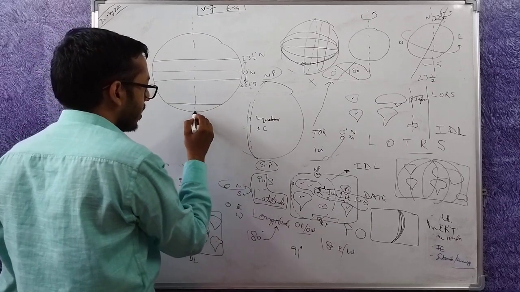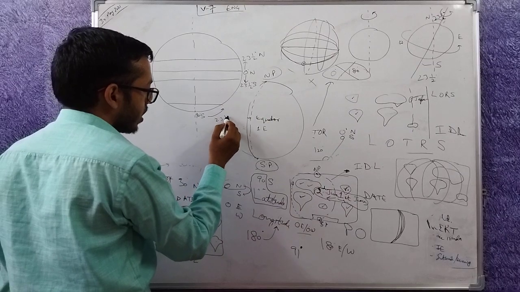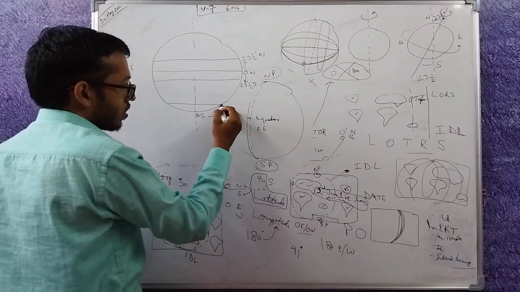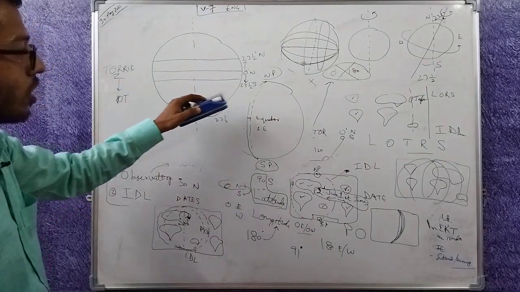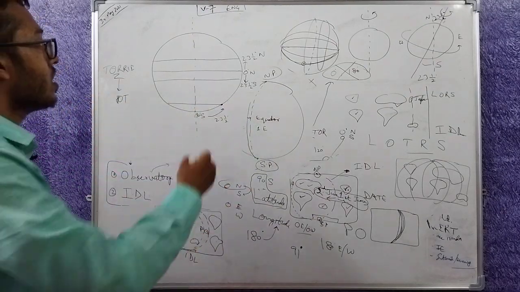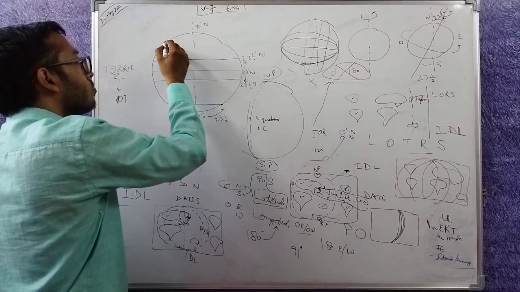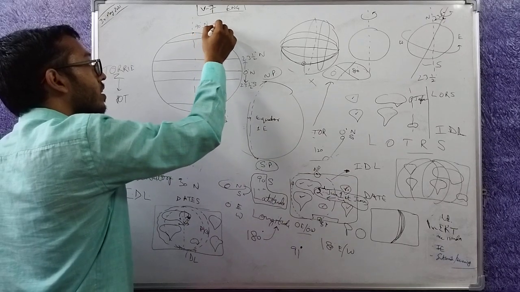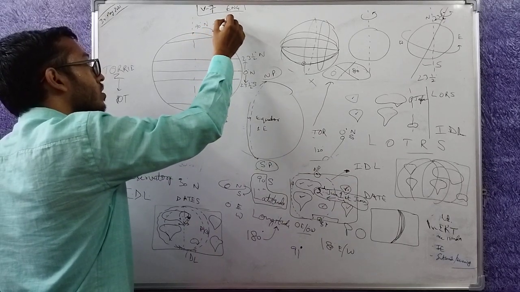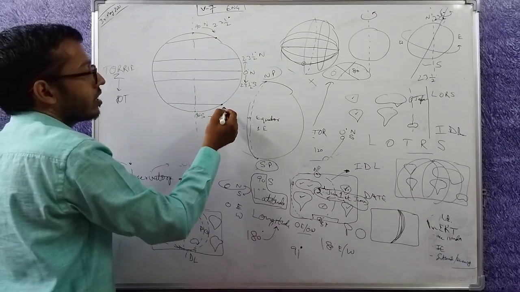Similarly, from 90 degree south, move 23.5 degree this way. So what will be the measure of the latitude at this point on this line? Similarly, from 90 degree north, move 23.5 degree here. So what will be the measure here and here?